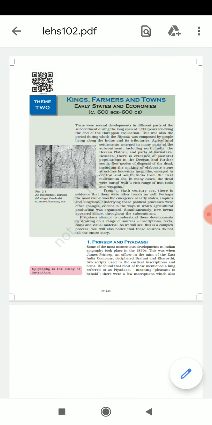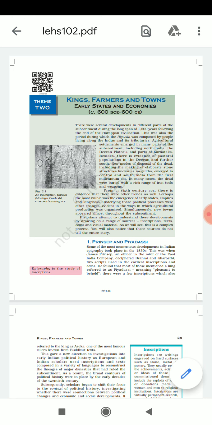So we are on the second chapter right now. Theme 2, Kings, Farmers and Towns. Now in this particular chapter again we are trying to discuss the chapter from 3 points of view: kings, farmers and towns.